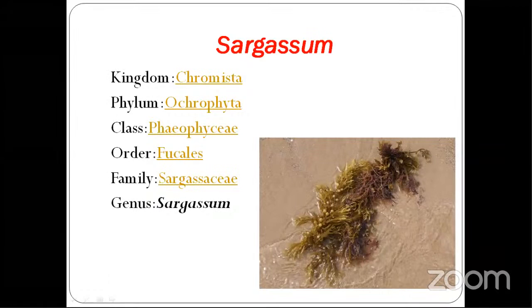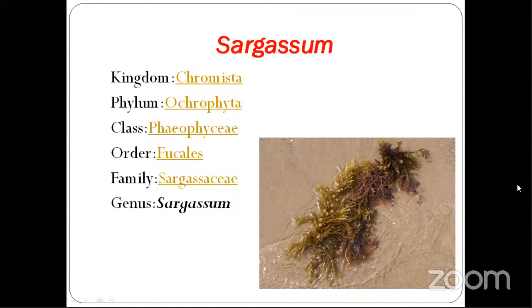Good afternoon, students. I hope you can see the presentation. Yes, ma'am. Okay, fine. Last class we studied Volvox and Oedogonium. So I have completed three species, that is Nostoc, Volvox and Oedogonium. Today we will see about Sargassum, hopefully Batrachospermum also. Now we'll start with Sargassum, the fourth species.